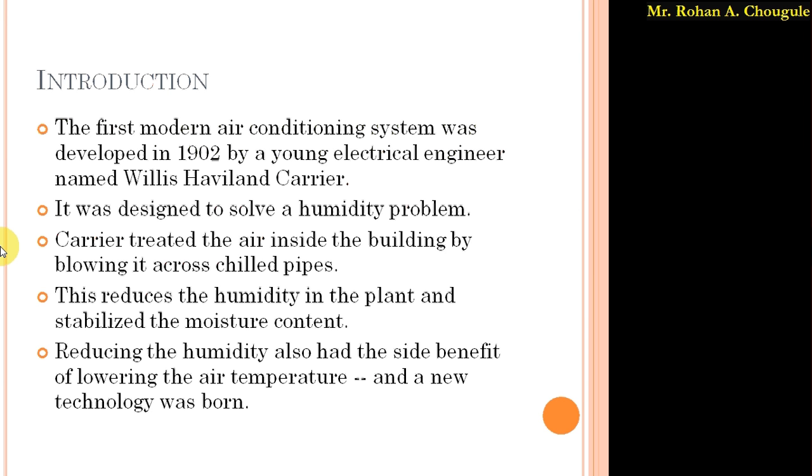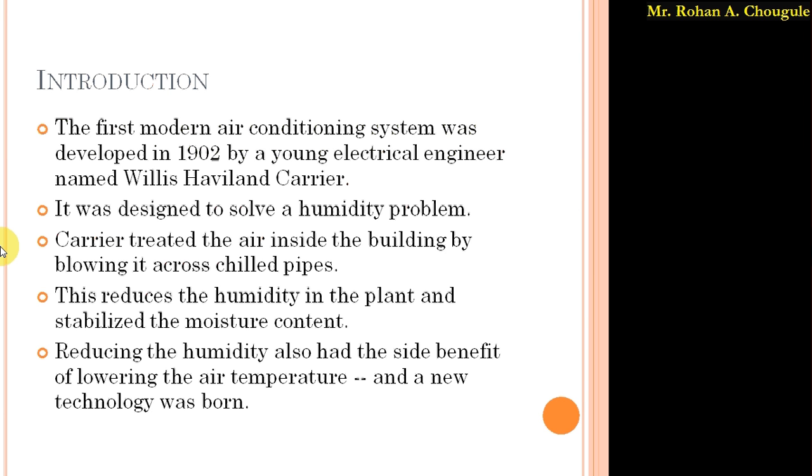To solve that problem, Carrier simply treated the air inside the building by blowing it across chilled pipes. He started passing the air in the building through those chilled pipes. Due to that, the humidity in the plant was reduced, and he stabilized the moisture content.